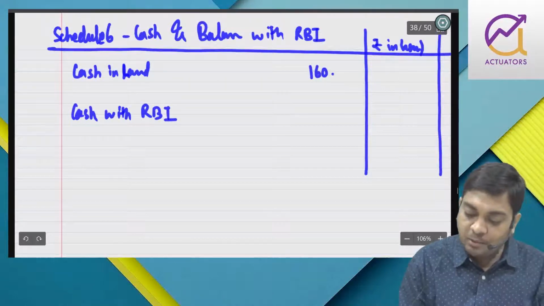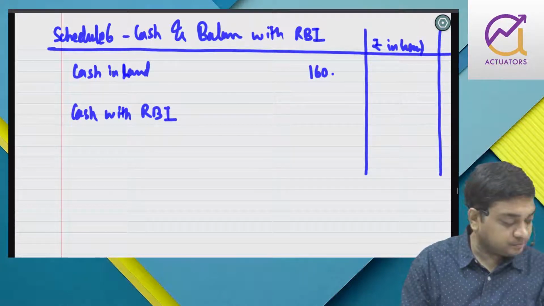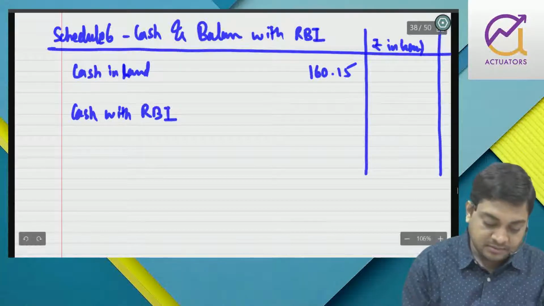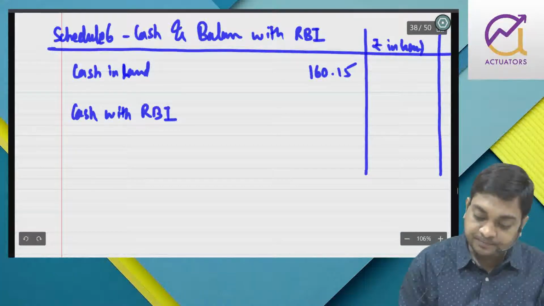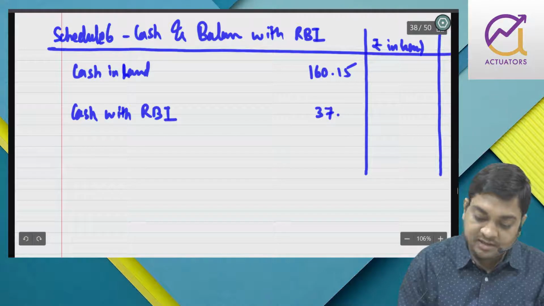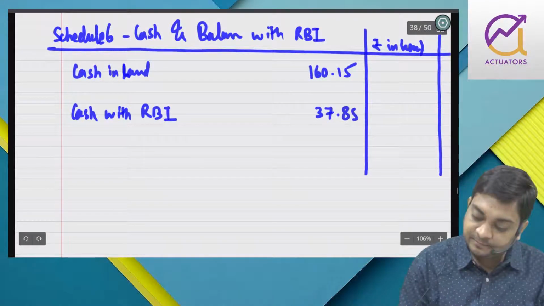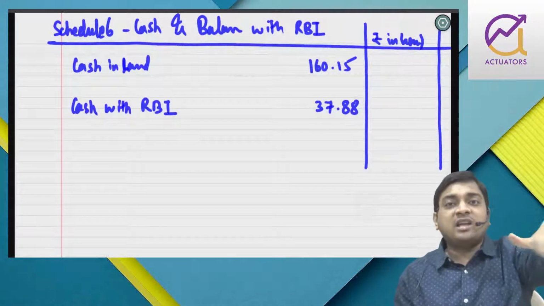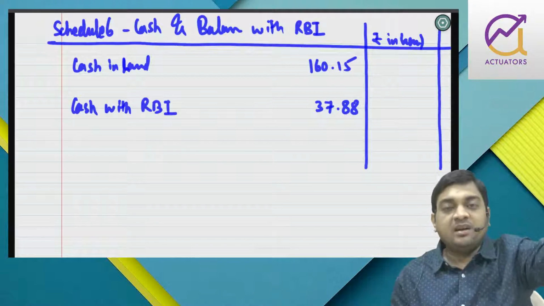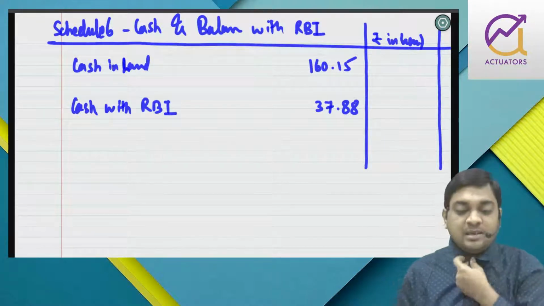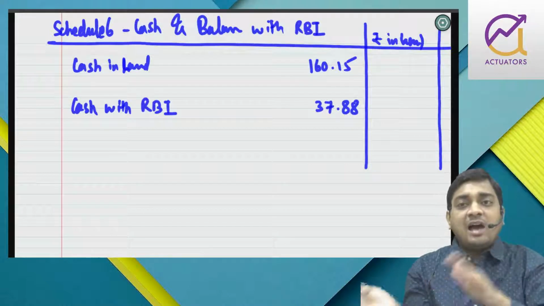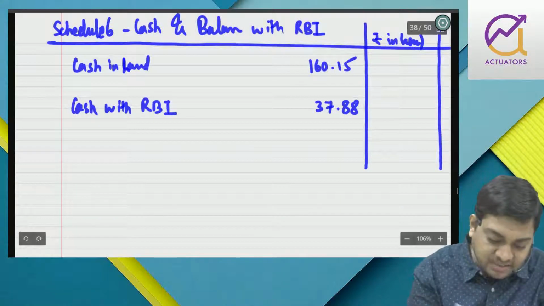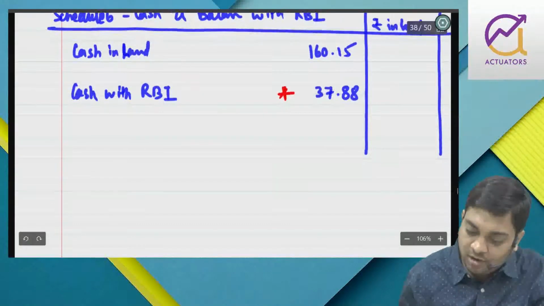We have 160.15 and this is 37.88, right? Now physically you don't have to transfer this money to RBI. You maintain one account, on that you transfer, right? A separate box is kept, on that you transfer. RBI officers might come and they might inspect. Anyway, some adjustment has to be done, that is why I have kept these two in inner column.